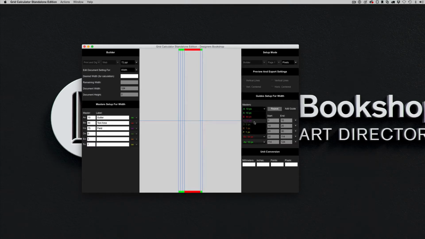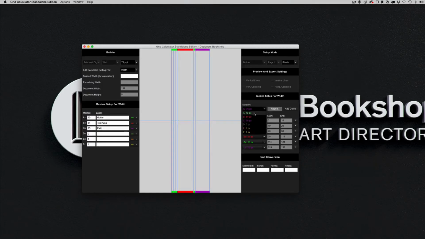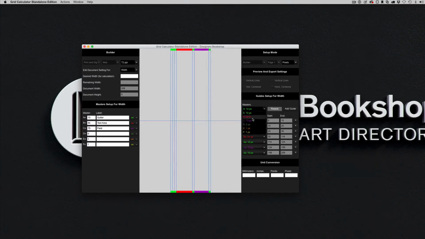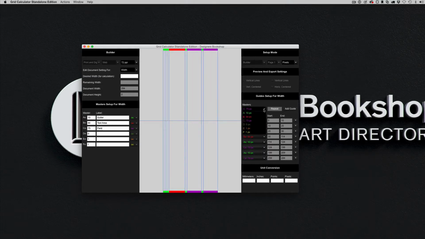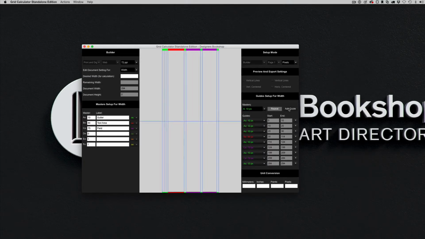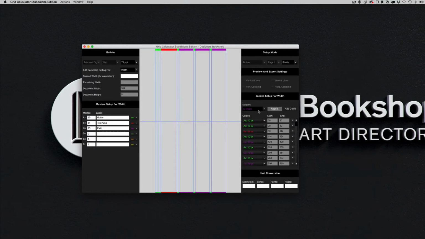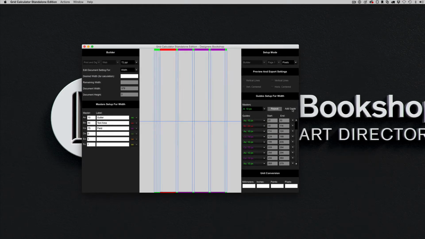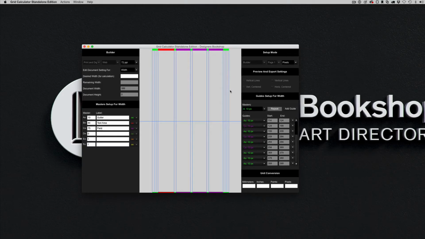And so you don't have to do what I'm going to do right now. So I'm going to select master C, and then I'm going to go back to master A, master C, and so on. Instead, you're going to be able to do that with the repeat feature. So it's going to be blazing fast. And let's end it with 3 master A guides here.